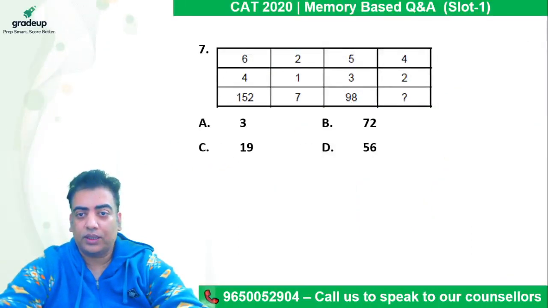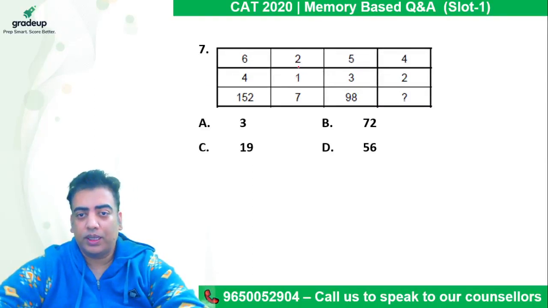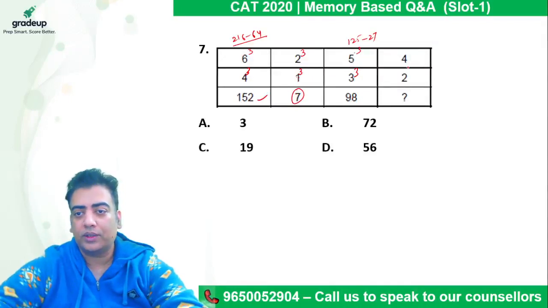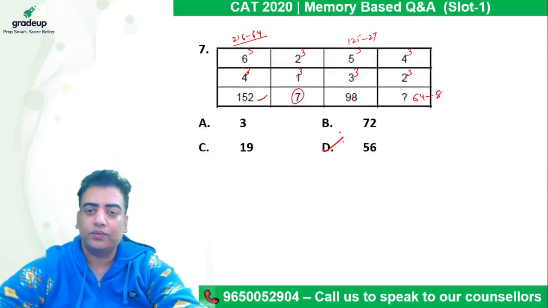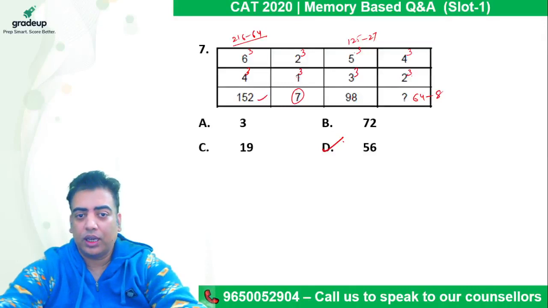So here we need to build some relation with the values in the box. So here it is easy to build. So here I can say that 2 cube minus 1 cube is 7. And let's see if it fixes everywhere. 5 cube is 125. 3 cube is 27. The difference is 98. So 6 cube minus 4 cube is 216 minus 64, which is 152. So it gets fixed here. So 4 cube minus 2 cube will be 64 minus 8, which comes out to be 56. So guys, please check it out. I hope it is clear.